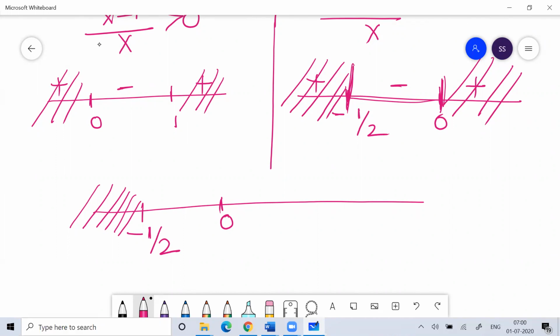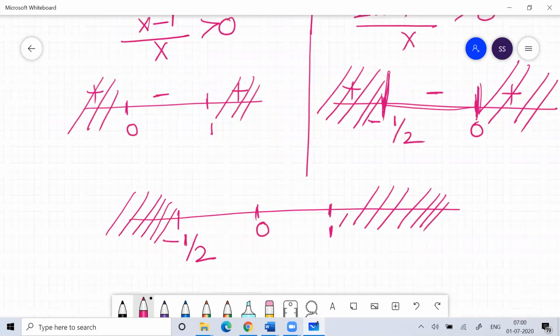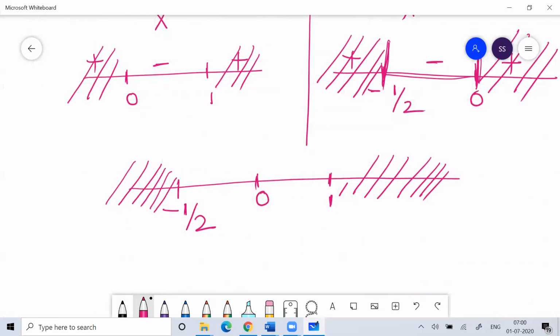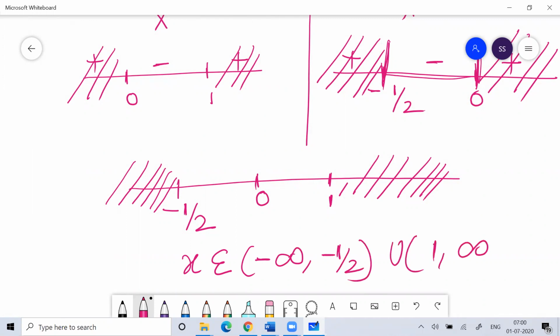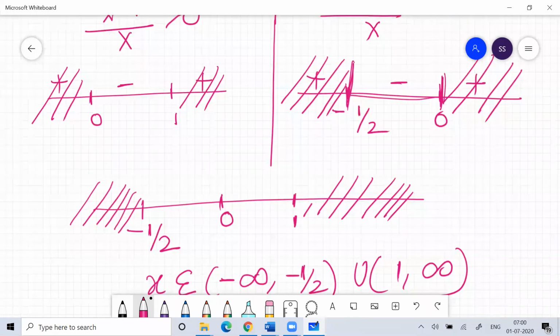So here all the values less than 0. Okay, but here this is all the values less than minus 0.5. And then when you talk about 1, 1 is all the values greater than 1. So you can see this. If you compare this value, and take both of them together, the value of x you should consider is from minus infinity to minus 1 by 2 union 1 to positive infinity. So you will take the area together. What is the area you're getting together?